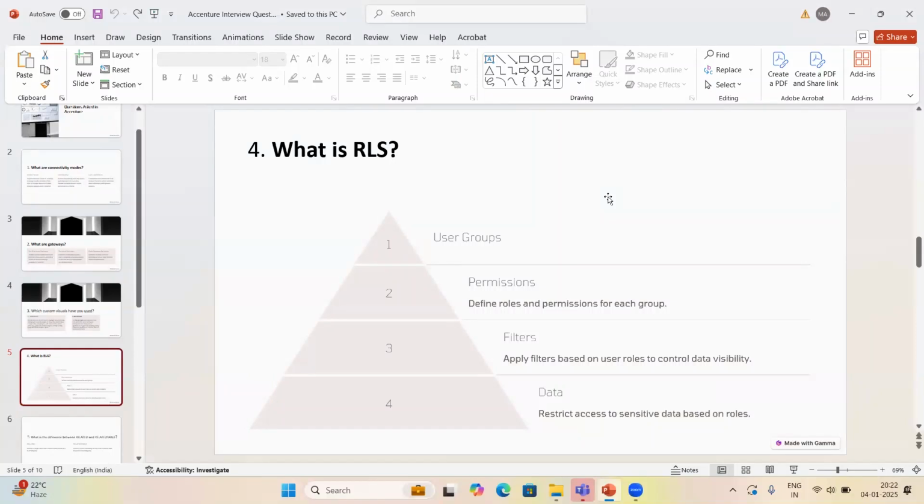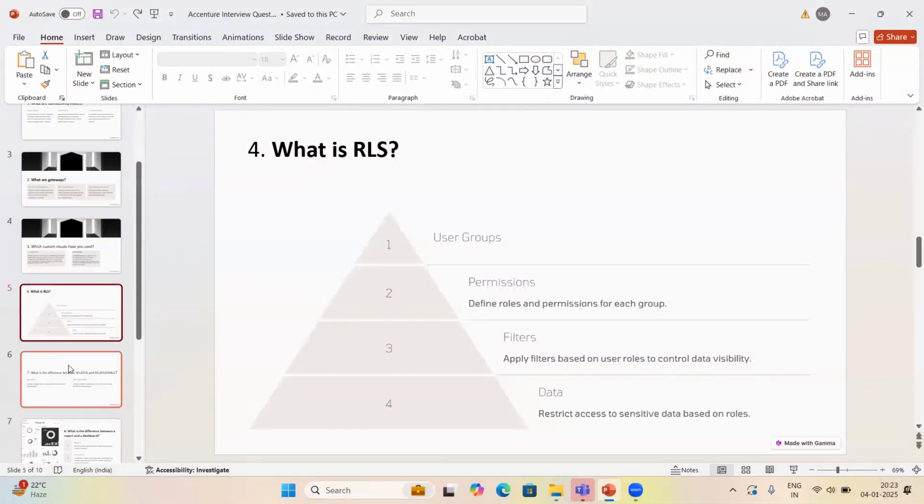So in that case, what we can do is give access for that person only for that particular location. This kind of restricting based on the role and other things is called row level security. So you can say that we can define roles and permissions for each group. We can apply filters based on user roles to control data visibility, and we can restrict access to sensitive data based on roles. We need not give access to all things. We can give access only to the required data.